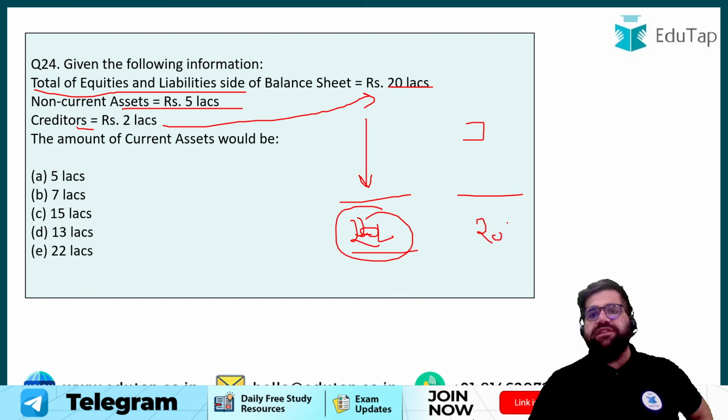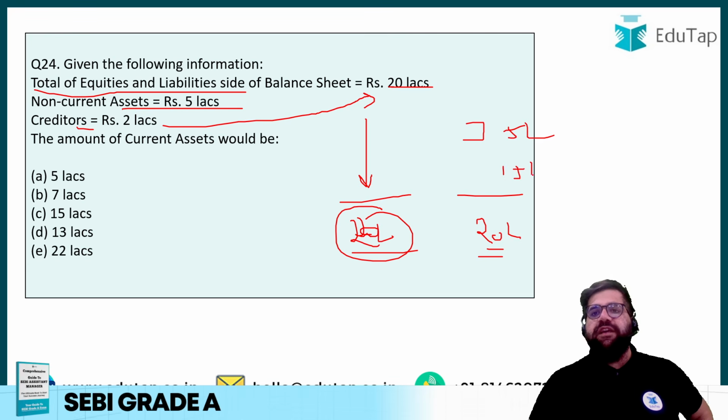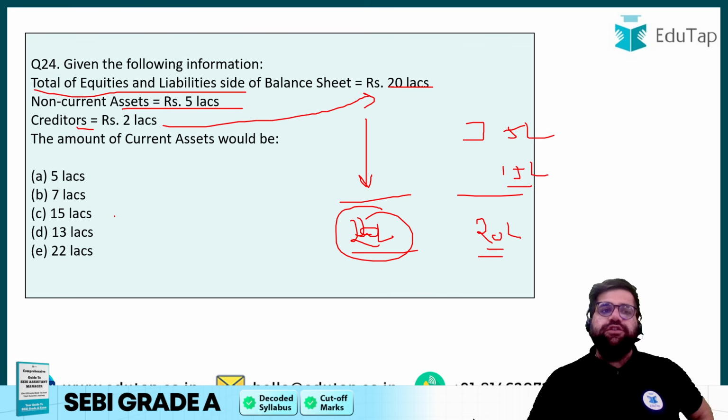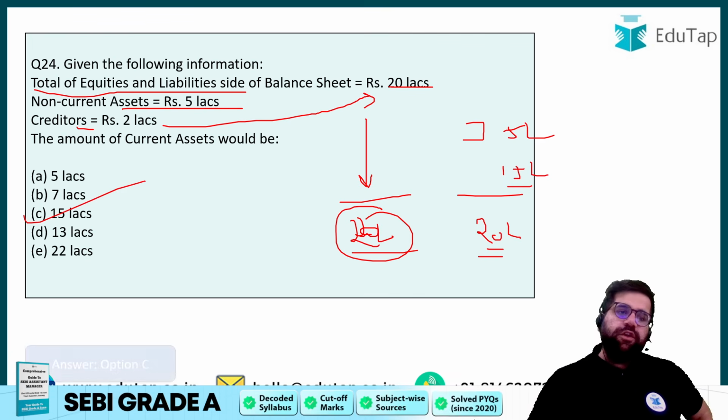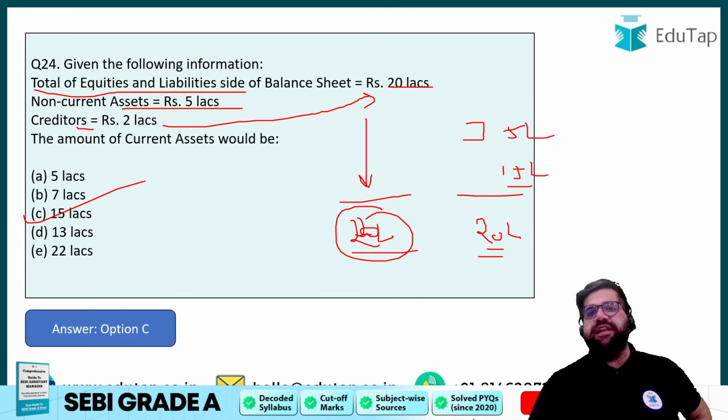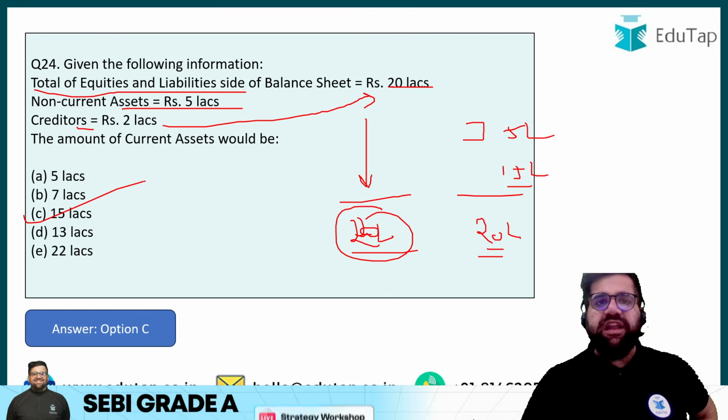20 lakh will be written over here as well. Now, if you have 20 on both sides, and if you deduct 5 lakhs as your non-current asset, 15 lakh will be left for your current assets. So your answer will be option number C, which is 15 lakhs. I hope you are able to connect with me.